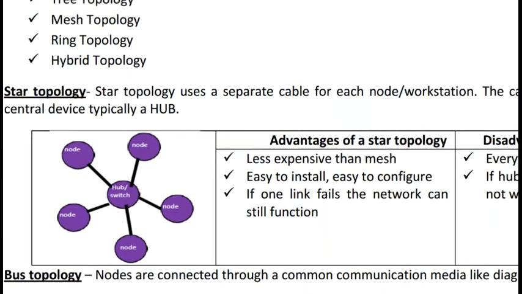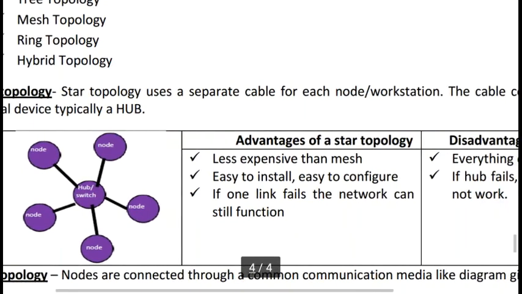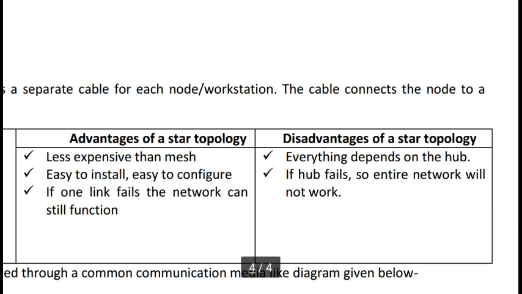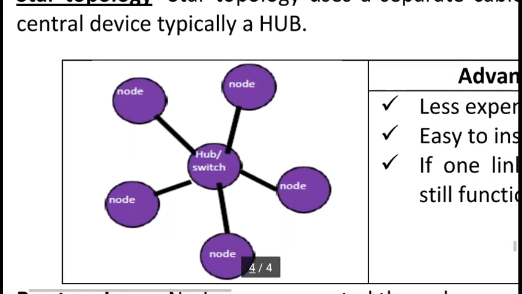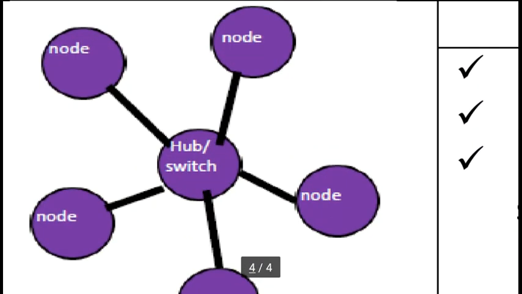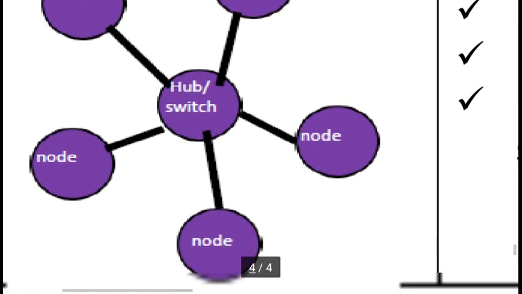The advantages of a star topology: it is less expensive than mesh, easy to install, easy to configure, and if one link fails, the network can still function. Disadvantage: everything depends on the hub. If the hub fails, the entire network will not work. If the central hub or switch is not working, then all other nodes will not be able to send data to each other.